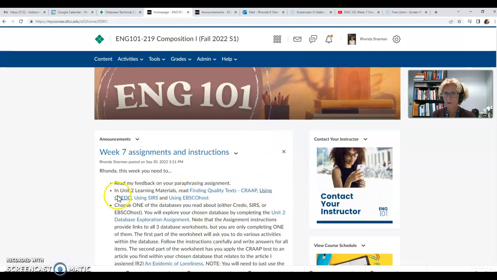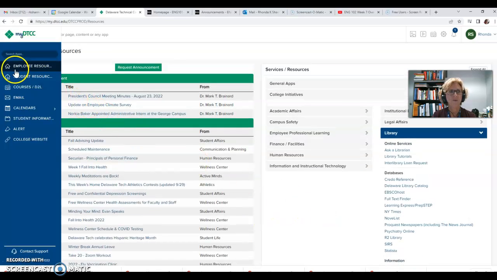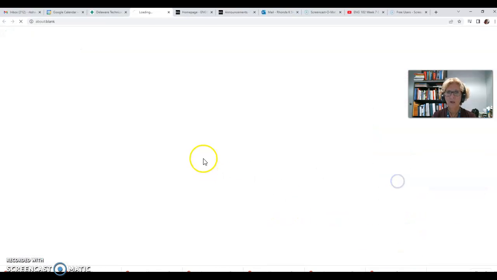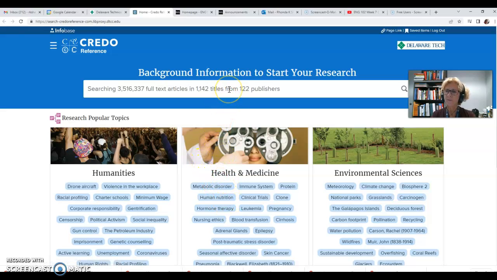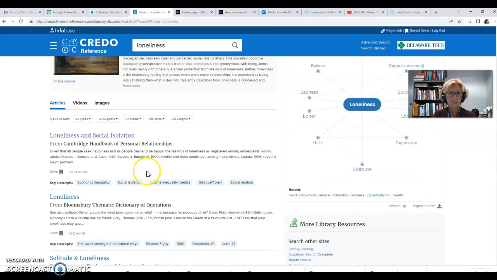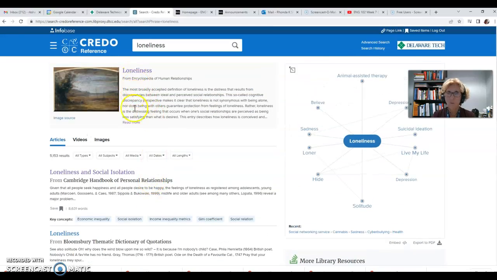So again, you'll know how to enter these databases as you read these tutorials, but I'm just going to go quickly to Credo. So instead of doing what it says on the worksheet, which is to put in a topic and then look at a web and go into the web, you are simply going to use the search bar. So you're going to put in here loneliness, and then you'll see lots of articles here. Find one that passes the CRAP test, that works with the article that you read, The Epidemic of Loneliness. So don't just pick the first thing that comes up.